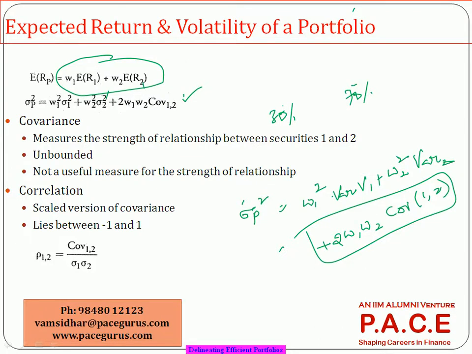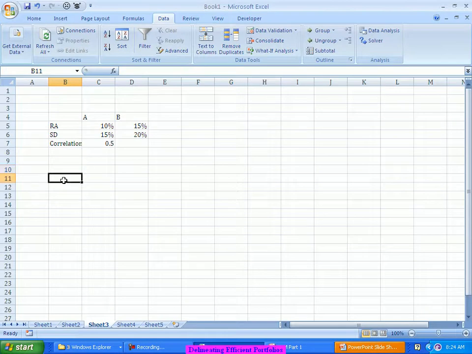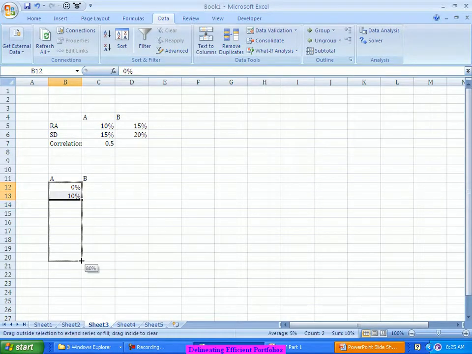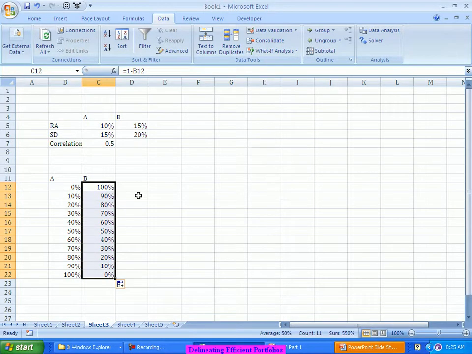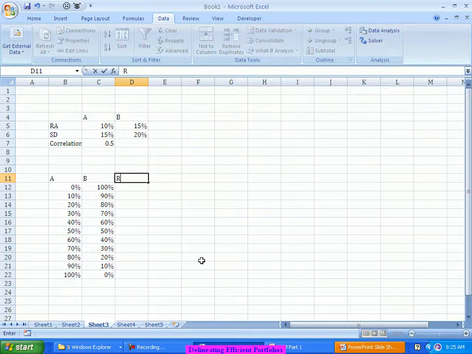So just to demonstrate this, let's say now I invest some combinations in A and B. I'll start right from 0%, then 10%, and try to increase it in some proportions in A, and similarly I'll put the remaining proportion in B. When I'm depositing my money like this, as we said, the return of the portfolio is nothing but the weighted average of the individual returns.